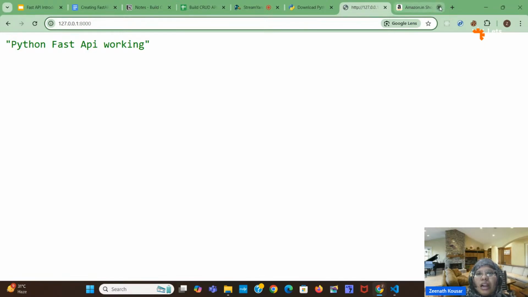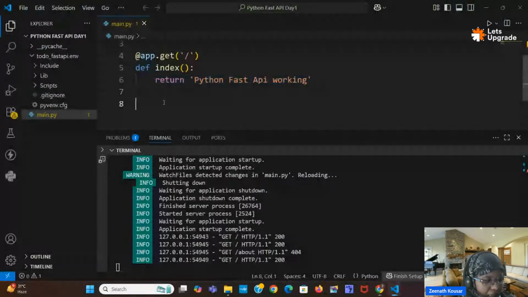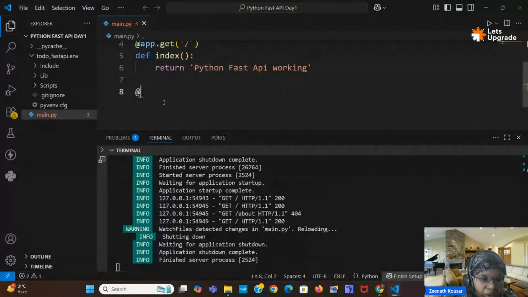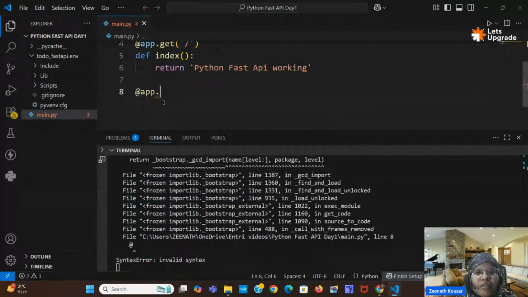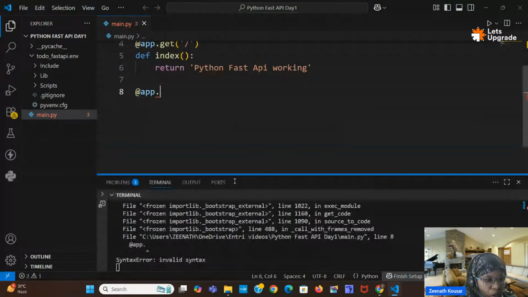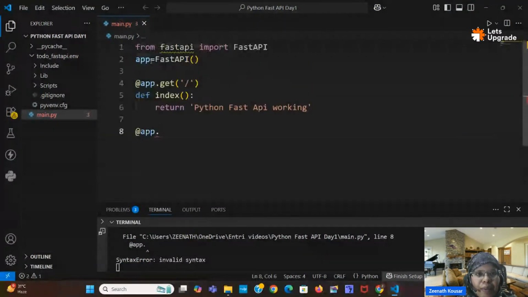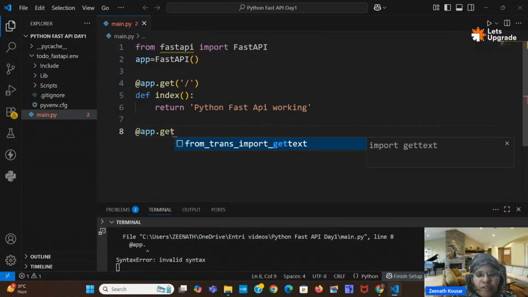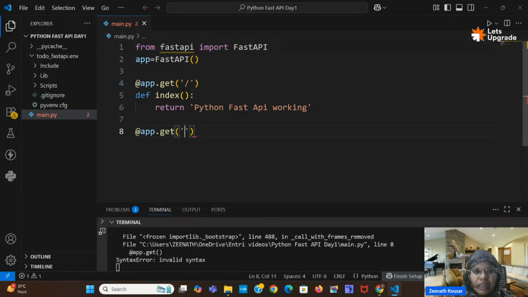Next we can create other routes as well. I will create another. So we have to use at the rate, which is nothing but a decorator. Then we have to use app. Why am I using app here? Because I have initialized FastAPI inside a variable known as app. So that's why I am using at the rate app here. Then after dot, I have to give the HTTP method, get or post or put, anything. For now I am giving get slash.